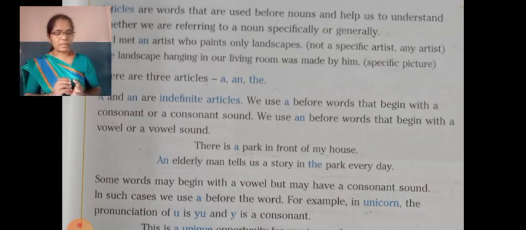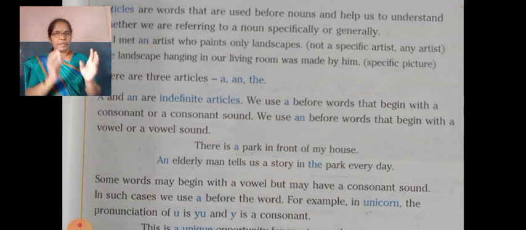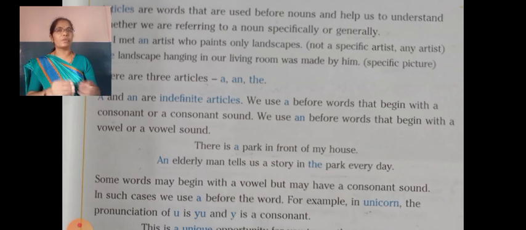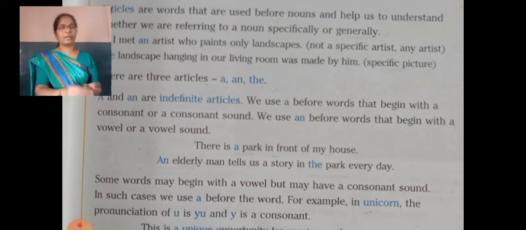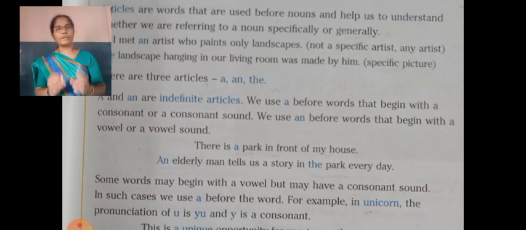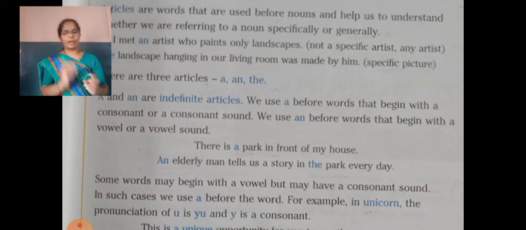And see next, one more example: our. H-O-U-R, hour. Here also we use the same method. The word starts with H, which is a consonant, but the pronunciation starts with O, which is a vowel sound, so before this we have to use an: an hour. These are some of the things related to articles.